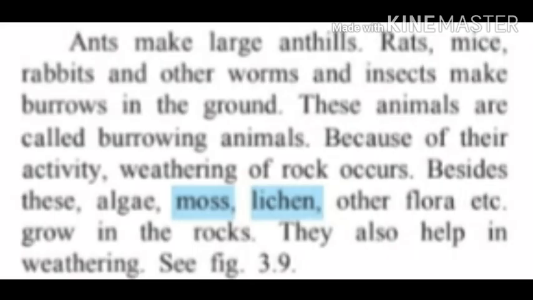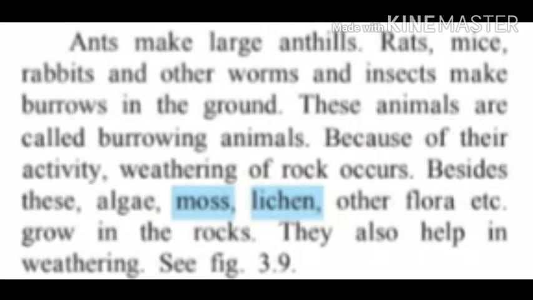Ants make large ant hills. Rats, mice, rabbits and other worms and insects make burrows in the ground. These animals are called burrowing animals. It means rats, mice and rabbits make holes in the ground, whereas ants make large ant hills on the ground. Because of the activities of animals or the burrowing animals, rock portion is getting smoother in the process of making the holes on the ground.